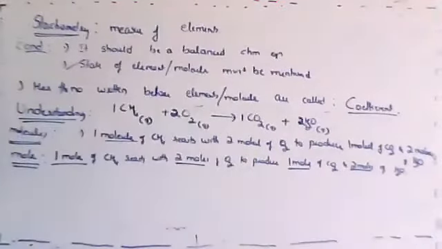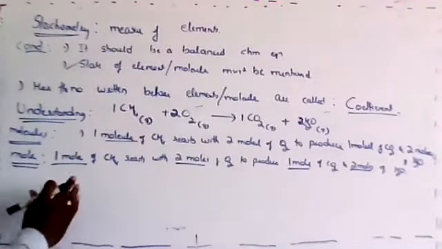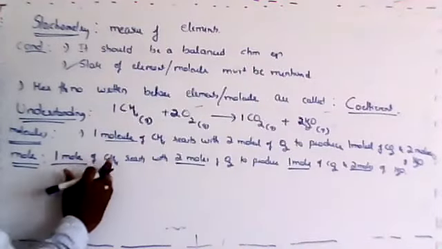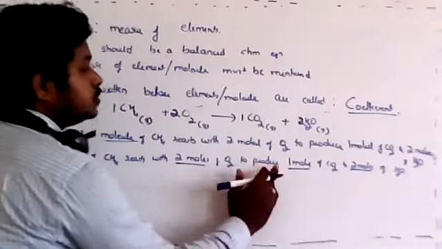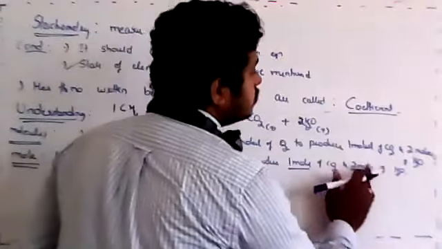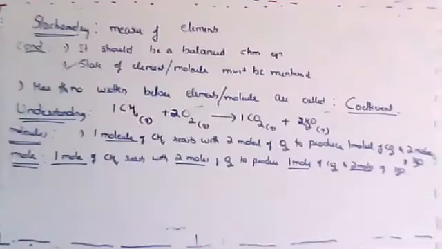Got it? Even while writing in this format, you can mention one more thing: 1 mole of CH4 gas reacts with 2 moles of oxygen gas to produce 1 mole of carbon dioxide gas and 2 moles of H2O gas. So you can mention it in this way also.